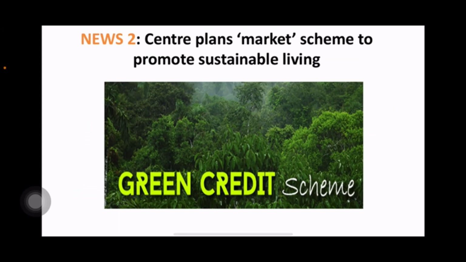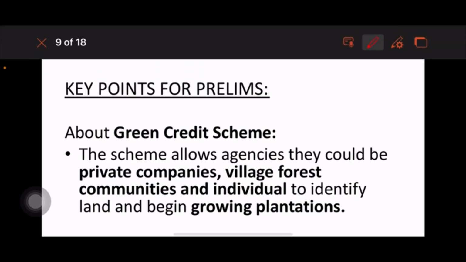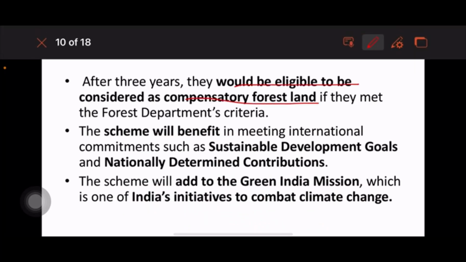Centre plans market scheme to promote sustainability. This comes under GS3 environment. For prelims, it is the Green Credit Scheme. The scheme allows agencies, they could be private companies, village forest communities and individuals, to identify land and begin growing plantations. After 3 years, they would be eligible to be considered as compensatory forest land. The scheme will benefit in meeting international commitments such as the Sustainable Development Goals and NDC. The scheme will also add to the Green India Mission, which is one of India's initiatives to combat climate change.